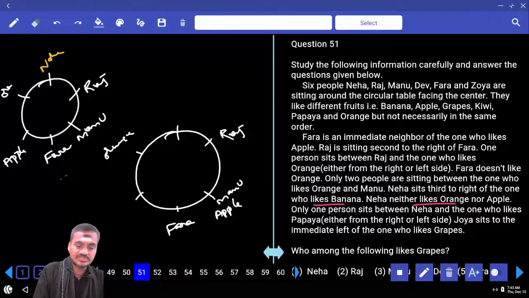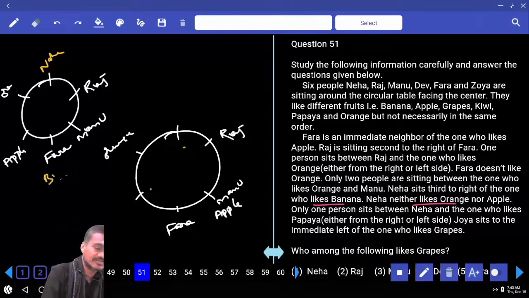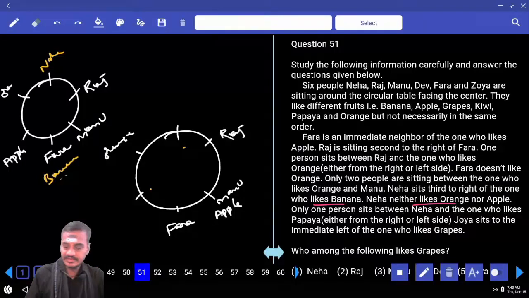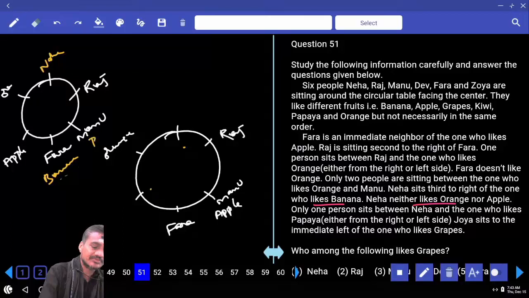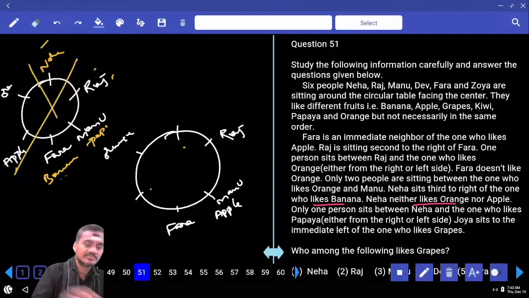Now in this case, Neha can be here or Neha can be here. There are 2 possibilities. Neha sits third to the right of Banana, hence Farah must like banana. And only 1 person between Neha and the one who likes papaya, so Manu must like papaya. And Joya sits to the immediate left of grapes. If grapes is here, Joya must be here, which is not possible. Hence this case is completely ruled out.